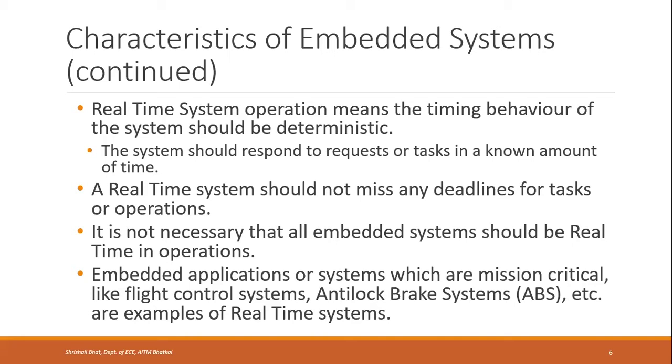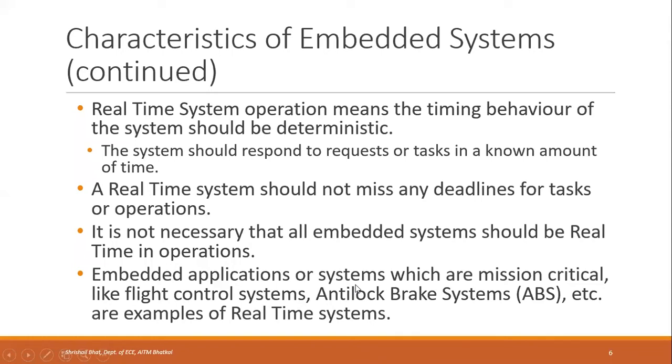It is not necessary that all embedded systems should be real time. There can be some relaxations. If it is real time, it should not miss any deadline. Again, we have seen in real time systems there may be hard real time systems where we cannot miss a deadline at all, and there are soft real time systems where it will make a maximum attempt to reach the deadline, but if there is a small miss, it can be tolerated. Normally the systems or applications which are mission critical, like flight control systems or anti-lock brake systems in vehicles, are examples of real-time systems.